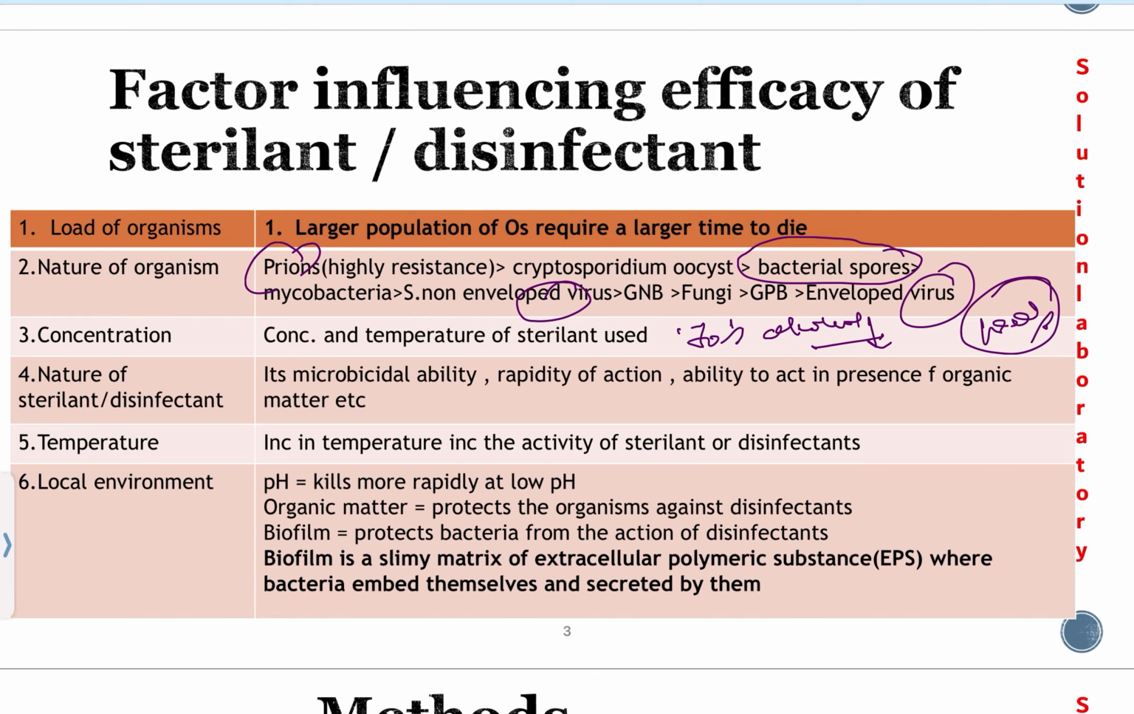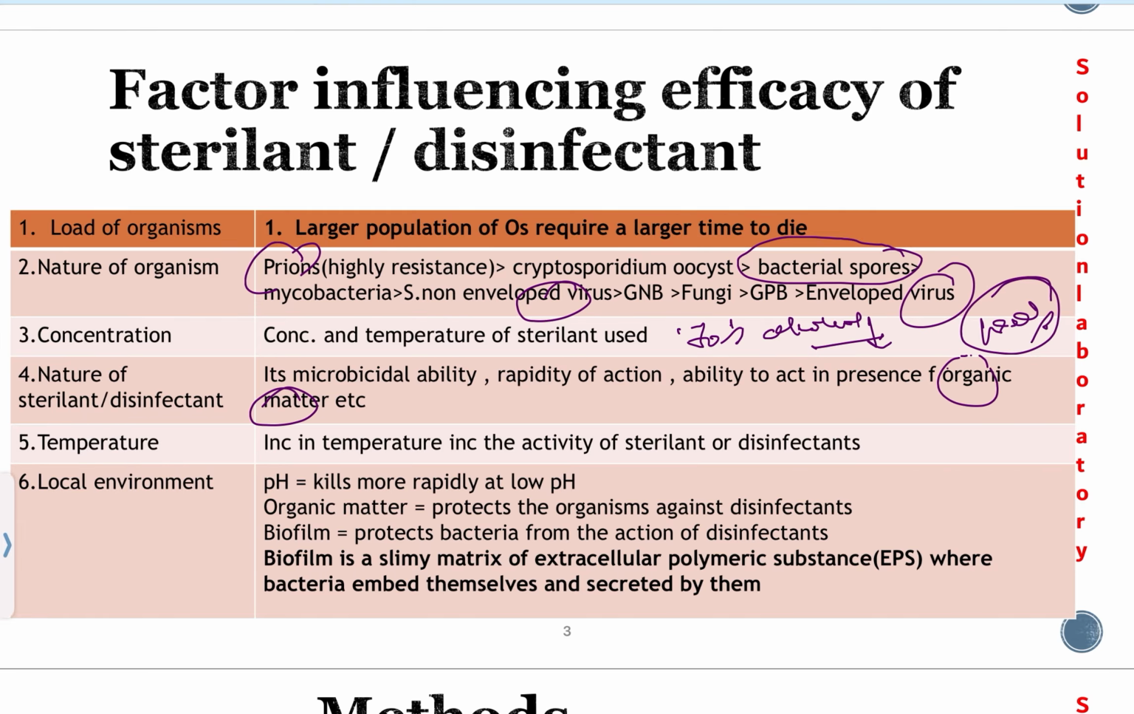Okay, concentration and time also matter for disinfection. Next is the nature of the chemical, sterilant or disinfectant we use. We know that the nature of a sterilant and disinfectant should have some characteristics. What are these characteristics? These are its microbicidal activity, rapidity of action, and ability to act in the presence of organic matter.